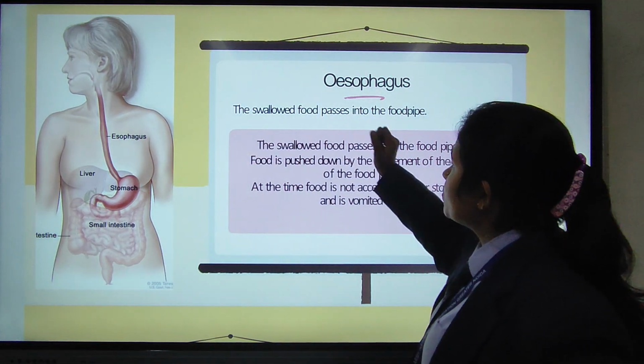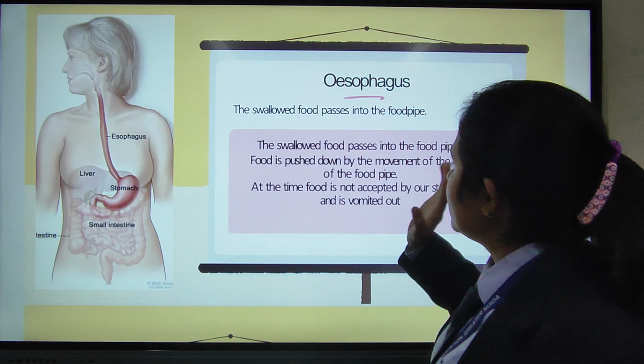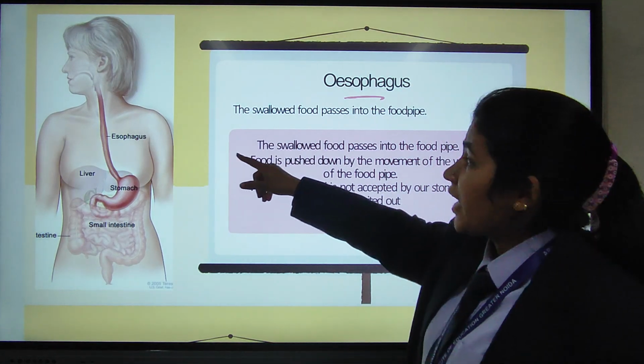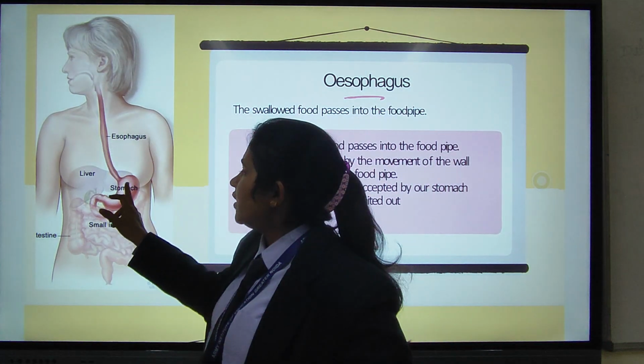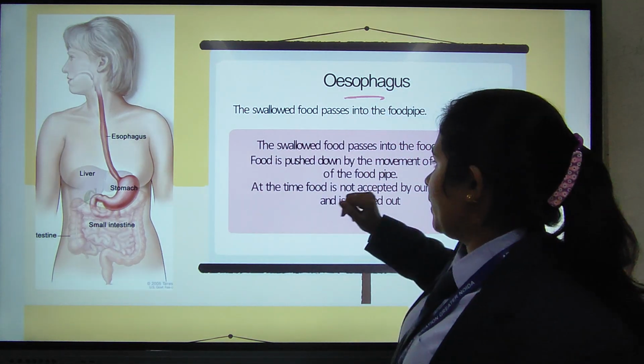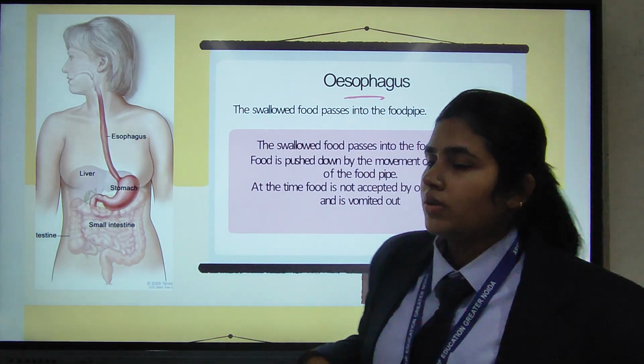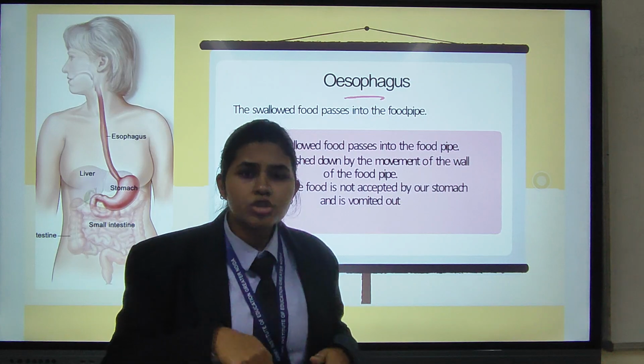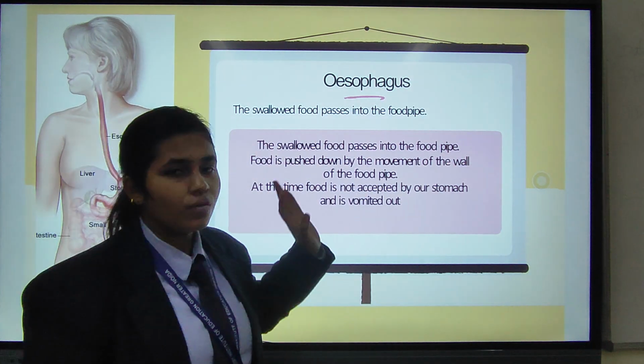The swallowed food passes into the food pipe. The food pipe carries the food from the mouth to the stomach. Then the food is pushed down by the movement of the wall of the food pipe.